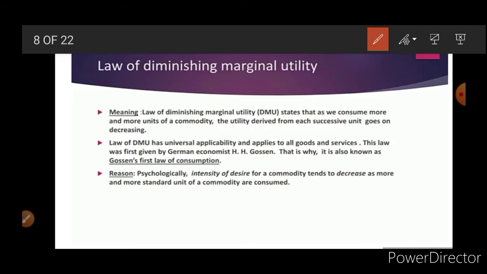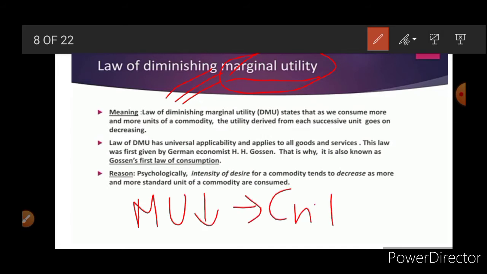When we consume one more, whatever utility we receive, that is marginal. Now here we are going to discuss marginal utility. What feature do we find? We find that marginal utility decreases as we consume more. So this is known as the law of diminishing marginal utility.